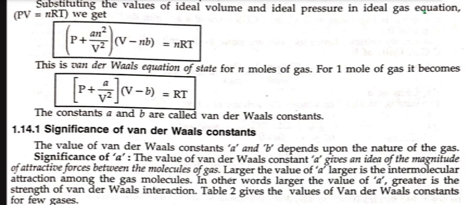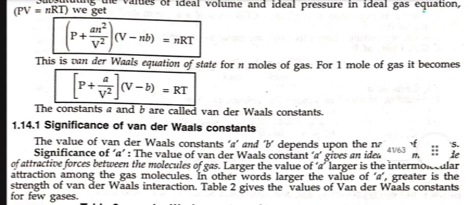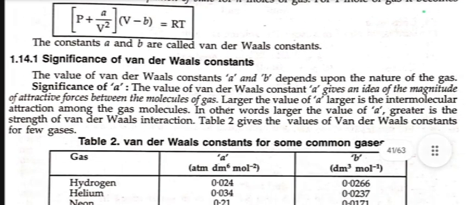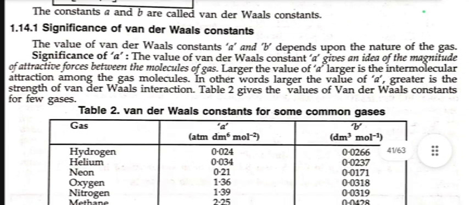Significance of van der Waals constants. The values of van der Waals constants a and b depend upon the nature of the gas. Significance of a: the value of van der Waals constant a gives an idea of the magnitude of attractive forces between the molecules of gas. The larger the value of a, the larger is the intermolecular attraction among the gas molecules. In other words, the larger the value of a, the greater is the strength of van der Waals interaction.